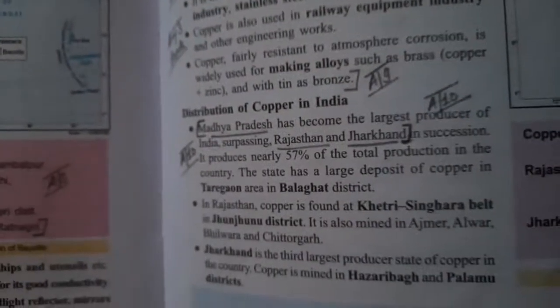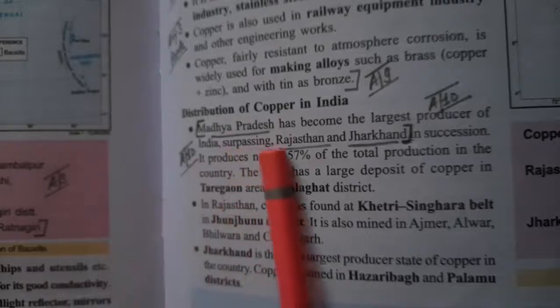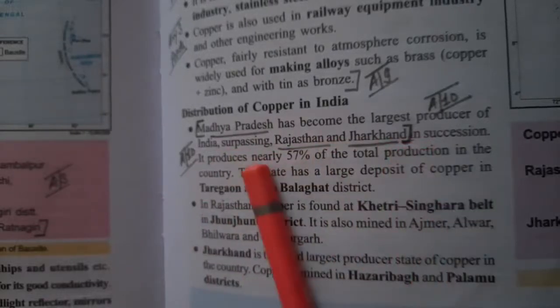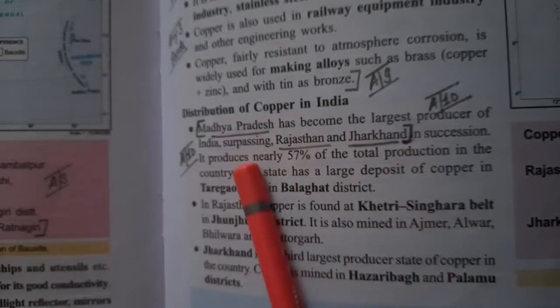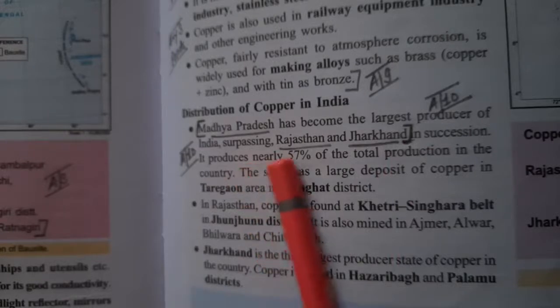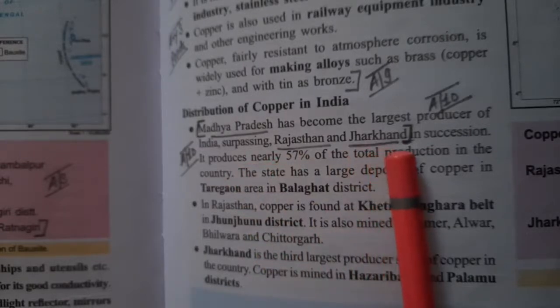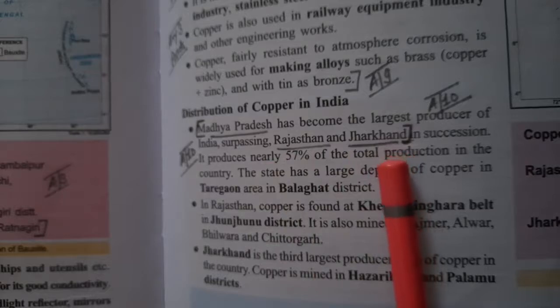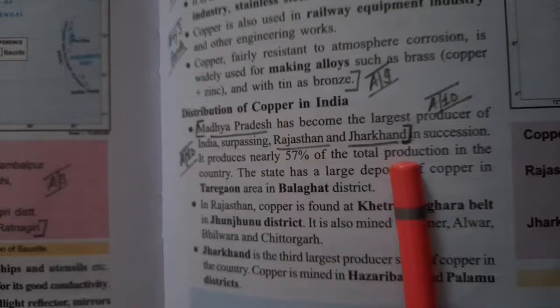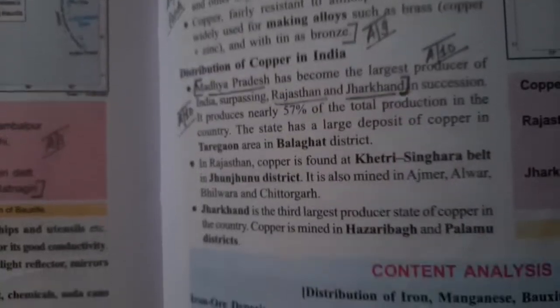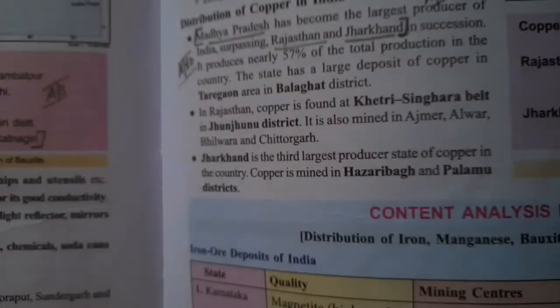Regarding the distribution of copper, we will see that Madhya Pradesh has become the largest producer of copper in India, surpassing Rajasthan and Jharkhand. So the underlining fact is that Madhya Pradesh is the largest producer of copper in India. Then Rajasthan is the second largest and Jharkhand is the third largest.